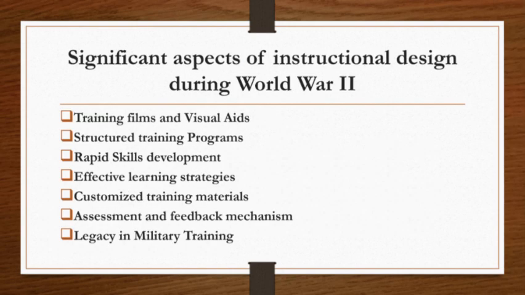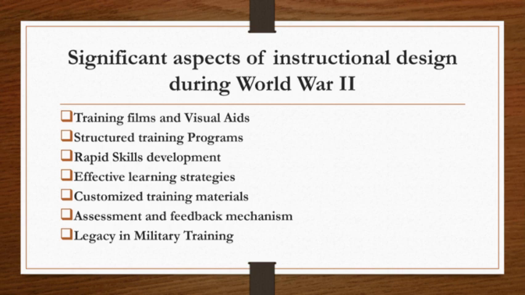Significant aspects of instructional design during World War II. We have training films and visual aids. Visual aids are very familiar today, meaning to say, visual aids were already there during World War II. Second is structured training programs. Third is rapid skills development. Fourth is effective learning strategies. Fifth is customized training materials. Sixth is the assessment and feedback mechanism. Then number seven is legacy and military training.